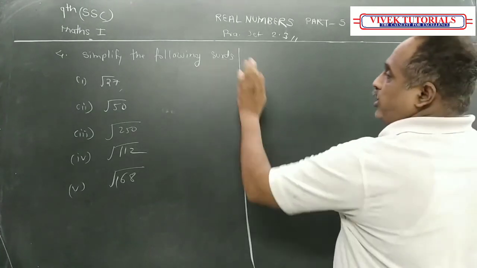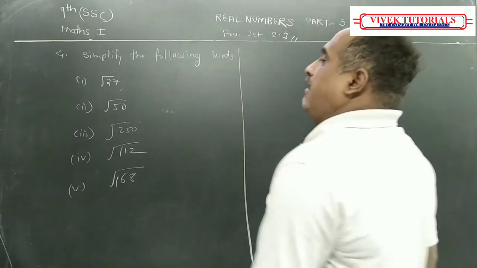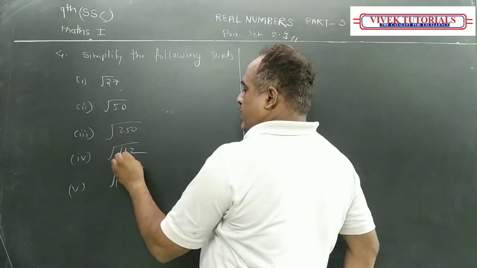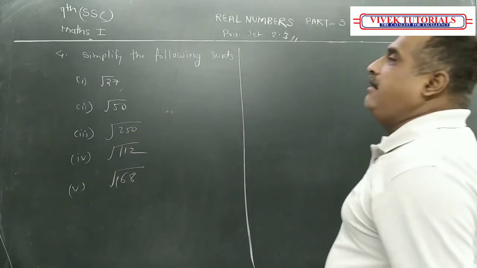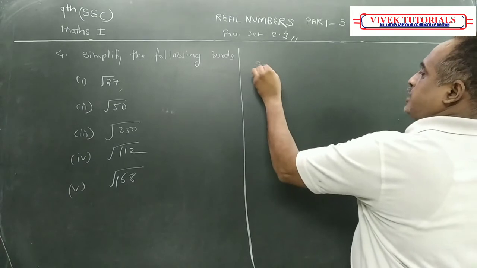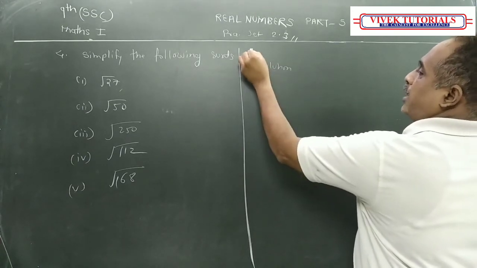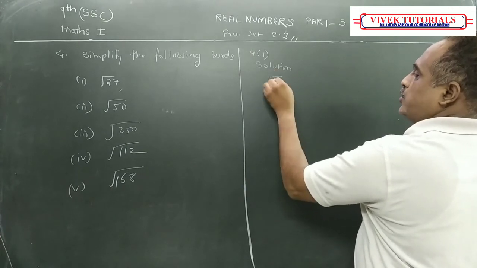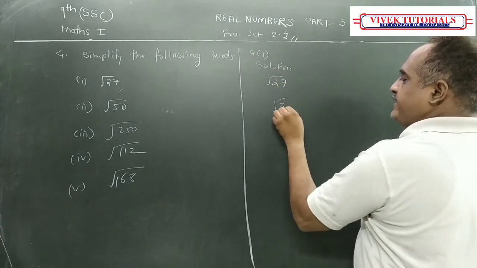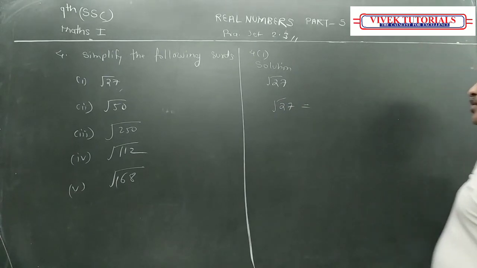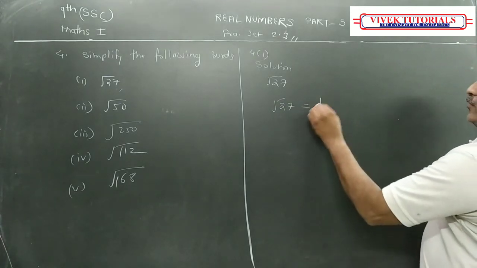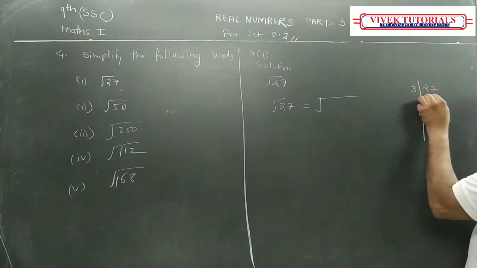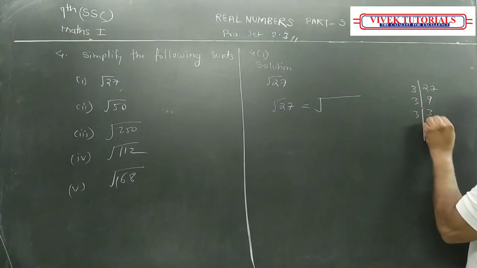Now simplify the following surds. They have given root 27, root 50, root 250, root 112, root 168. Solution for question number 4, part 1. Root 27. Now we have to find the factors of root 27. So we are going to write 27, and beside it 3, 9, 3, 3, 3, 1.